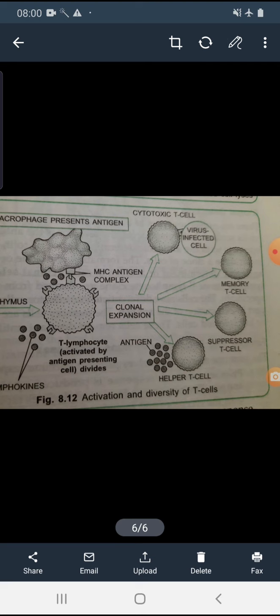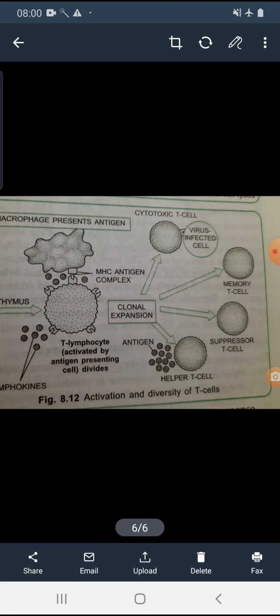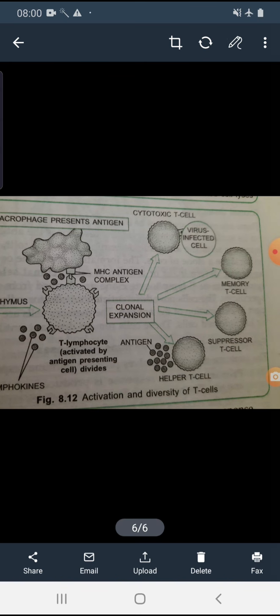Now after that what will happen, as I told, when the T cell is activated by the antigens, it will divide rapidly into a clone of T cells. Okay, so clone expansion. In the clone of T cells there are different kinds of T cells. The first one is the TC cell, the cytotoxic T cells, which will attack the virus or the infected cell and cause lysis of the cell.